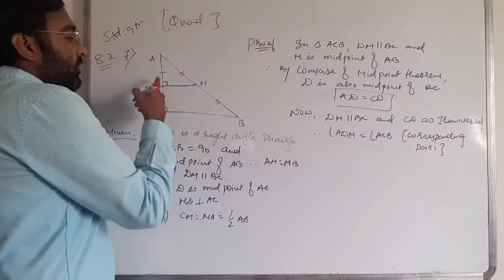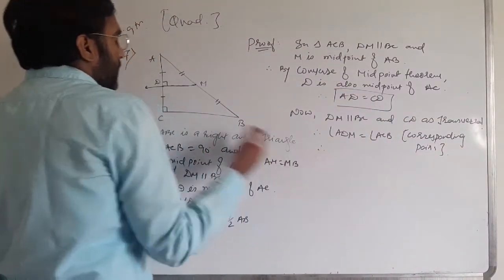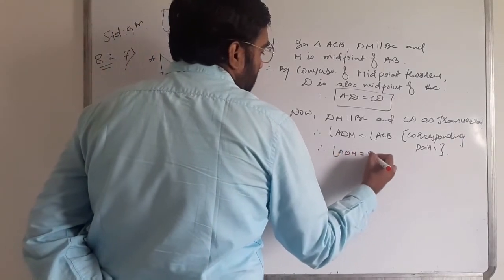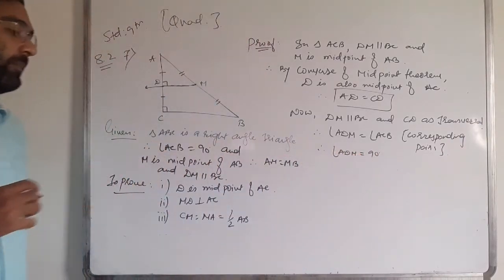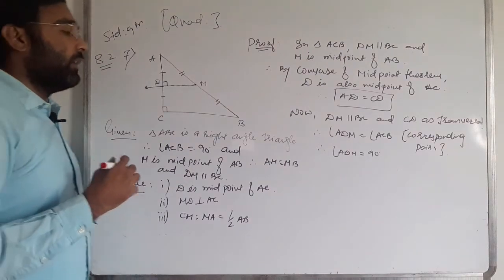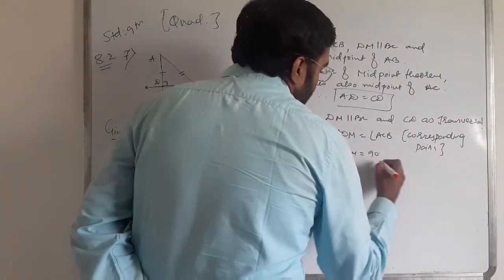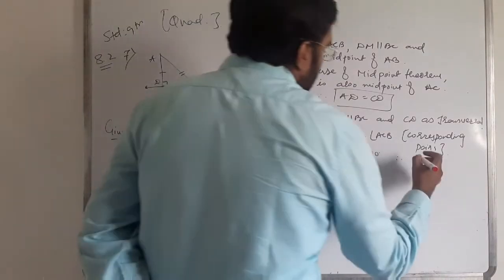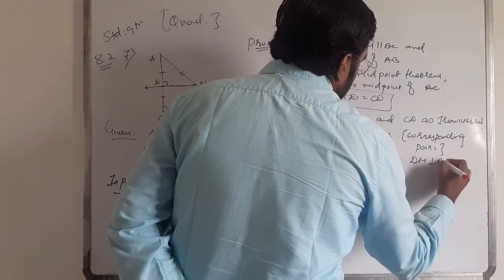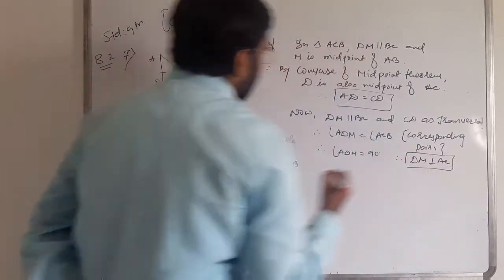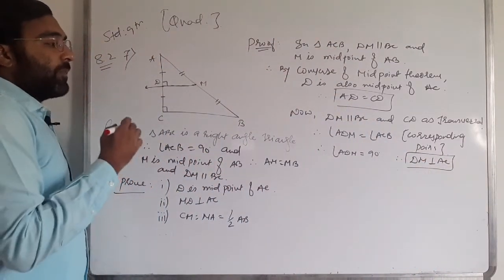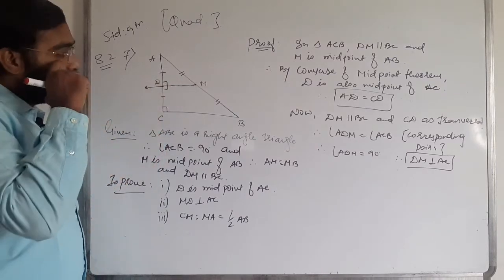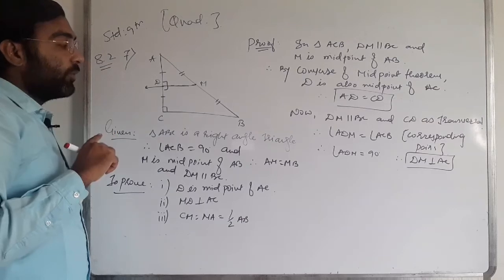So both of them are equal. Since ACB is equal to 90, therefore ADM is also equal to 90 degrees. Clear that? Therefore DM is perpendicular to AC. So at both ends the right angles are proved.